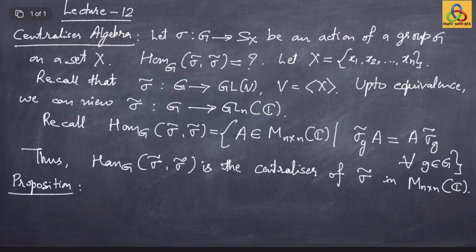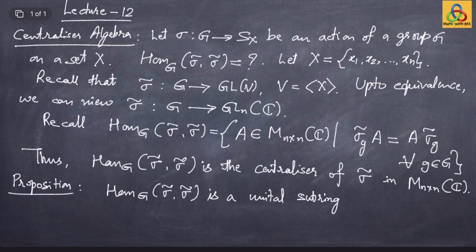Notice that the space of all n by n matrices over C is a C-algebra, and the space of all morphisms from sigma tilde to sigma tilde is clearly a vector subspace of this. That Hom_G(sigma tilde, sigma tilde) is a unital subring of M_{n x n}(C).